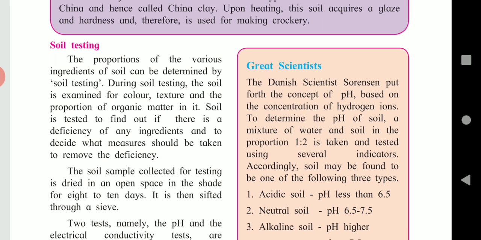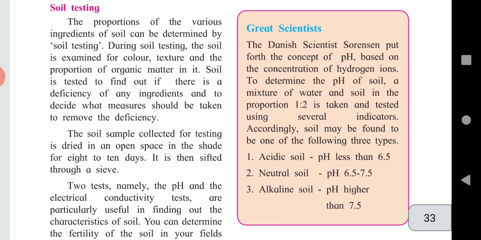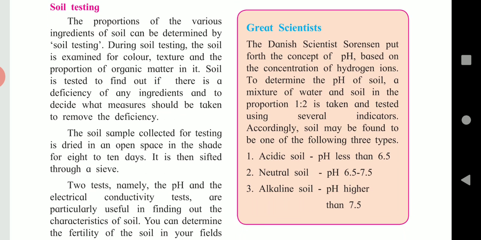Soil is tested to find out if there is a deficiency of any ingredient and to decide what measure should be taken to remove the deficiency. The soil sample collected for testing is dried in an open space in the shade for 8 to 10 days. It is then sifted through a sieve.